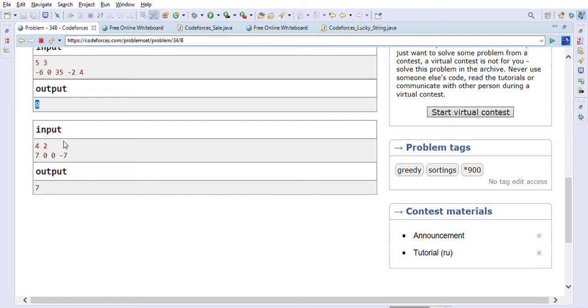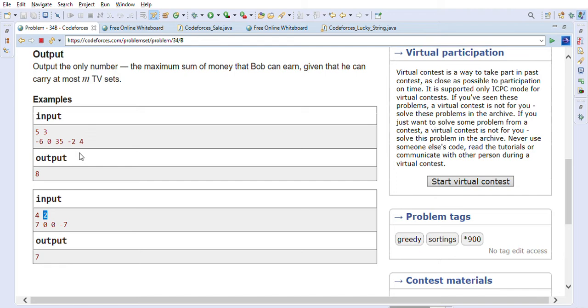So in the second example he can carry a maximum of 2 TVs. He can buy this negative priced TV set in this case, so he will get 7 bellars back. That's why 7 bellars is the answer here, because this is the maximum number. He doesn't have to buy 2, he can buy fewer than that also.